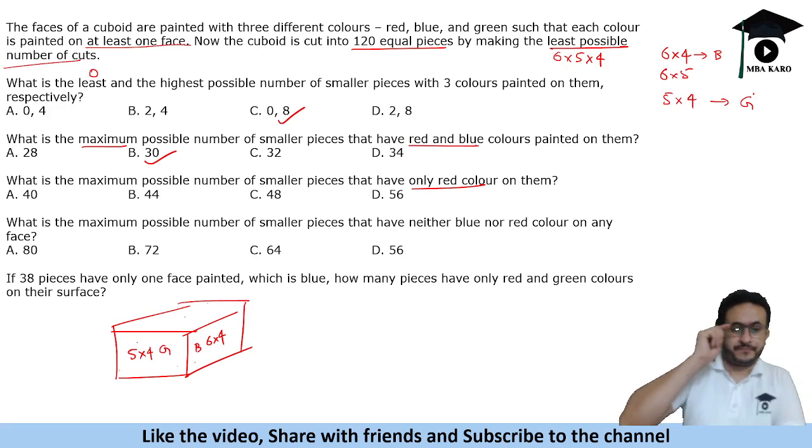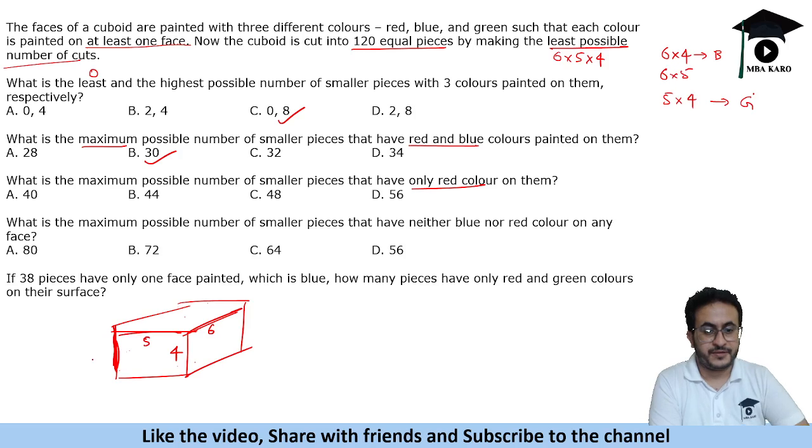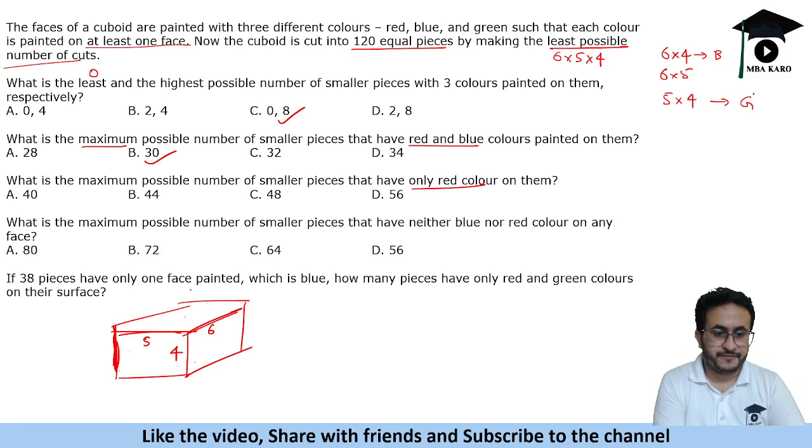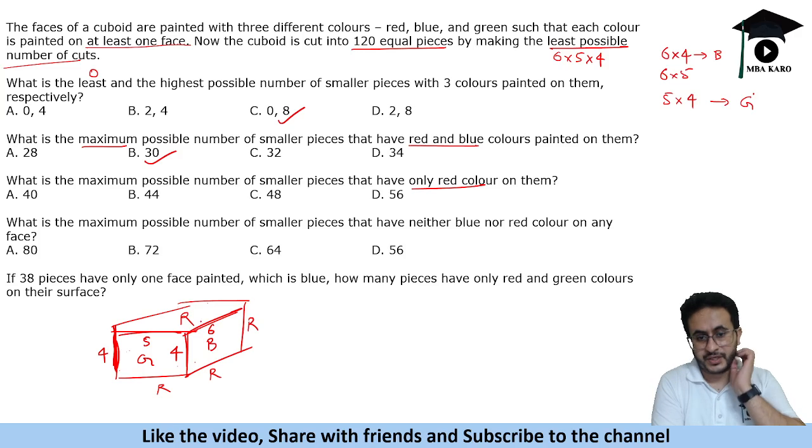Now if you see this surface, this length is 5 into 4 and 6 into 4. So this length is 4, this is 6, and this is 5. Now we have to make only red color on them. So what we will do in this case is, we will take out these 4, because they will have, let's say this is green, this is blue. So these 4 will have green also, and remaining all are red ones.